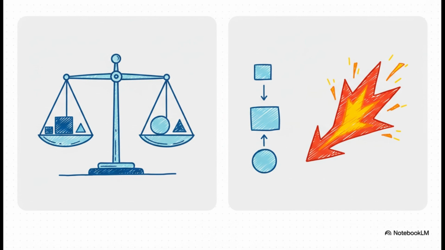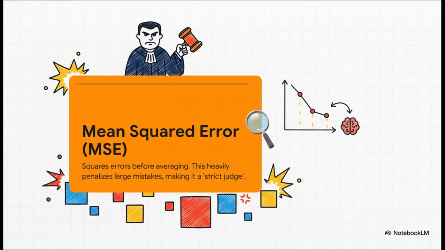See, while MAE treats a small error and a big error with the same logic, our next metric does something pretty dramatic. It squares the error. A tiny mistake of 2 becomes 4. No big deal. But a huge error of 10? Whoa, that becomes 100. It just blows up the big mistakes, putting them right under a spotlight. This is the mean squared error, or MSE.